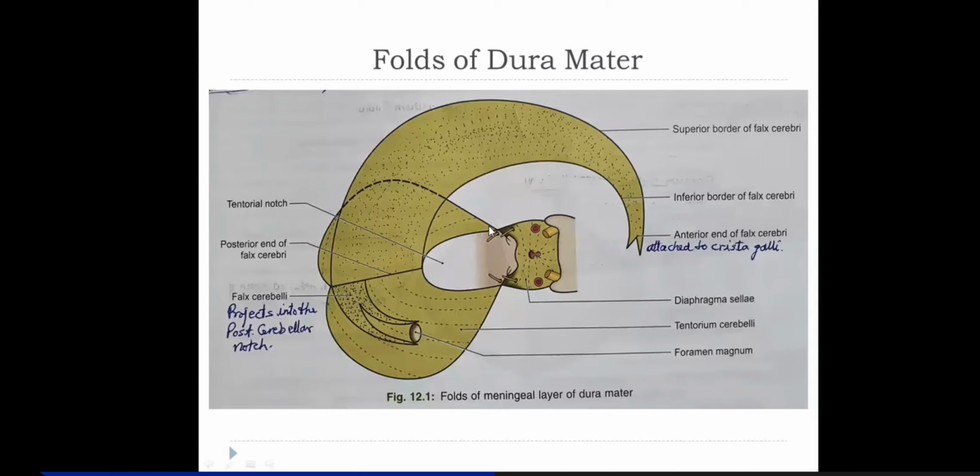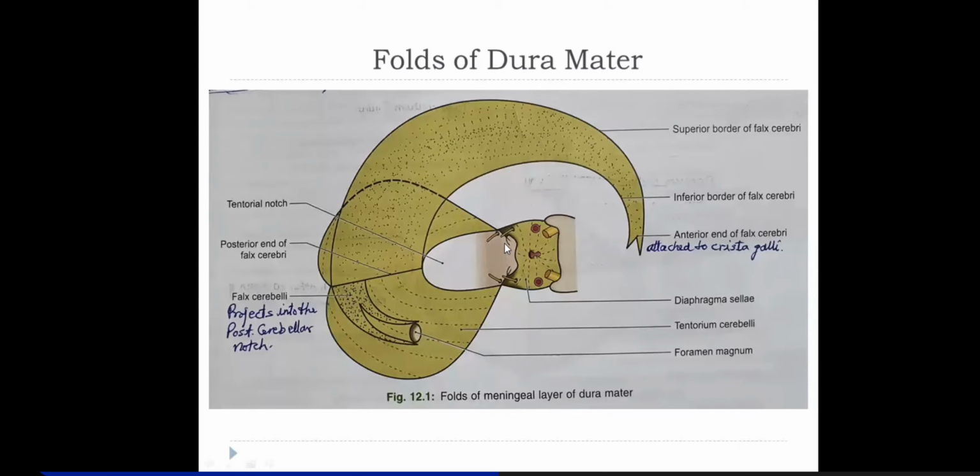and that border is called tentorial notch. So what exactly is the content of infratentorial fossa or the posterior cranial fossa? The contents of the posterior cranial fossa is cerebellum, pons, medulla, and together they are called hindbrain, right? So the content of posterior cranial fossa or infratentorial compartment is hindbrain plus the lower portion of midbrain.